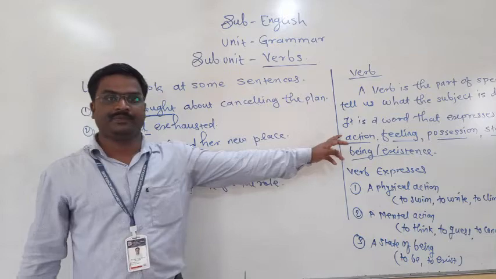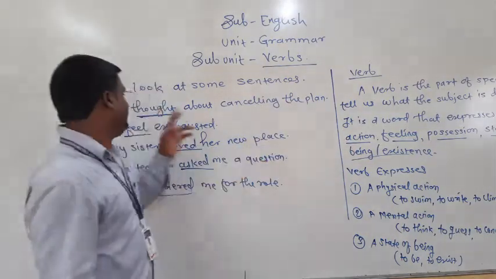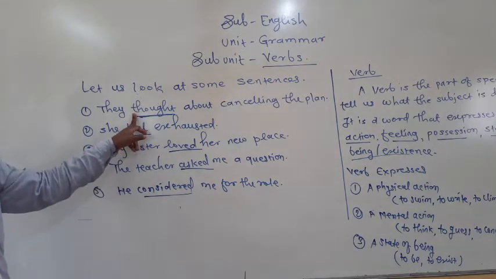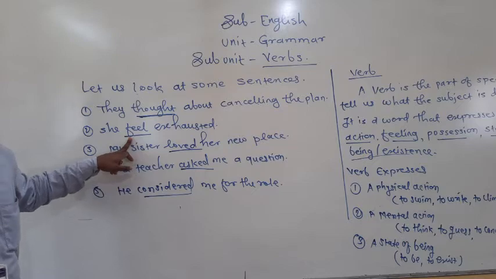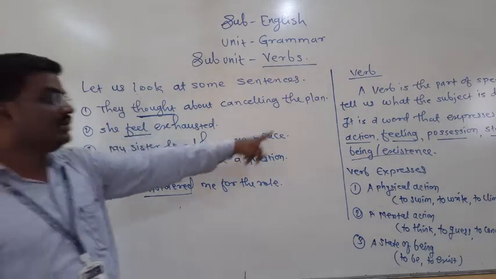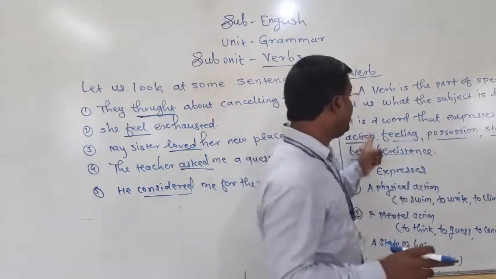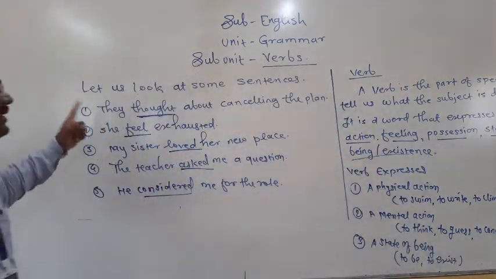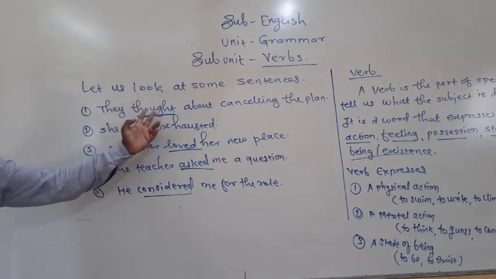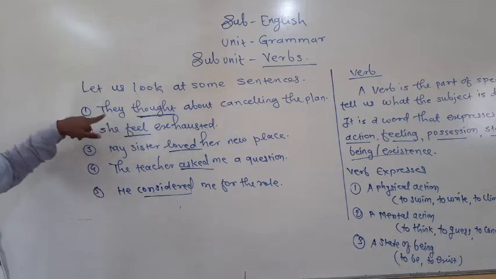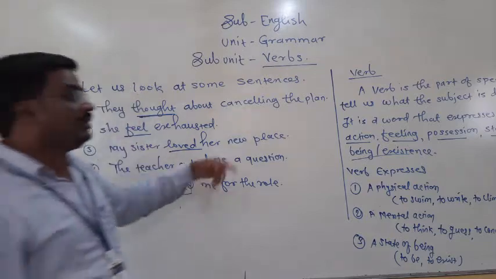It is very important. Okay? The verb means not only action. Here see, thought, thinking. It is not action. Here see, feeling. It is not action. So verb means what? Not only action, but all these parts are included in that. And it denotes what the subject is doing. They thought, the process of thinking is going on, and the subject is here thinking.